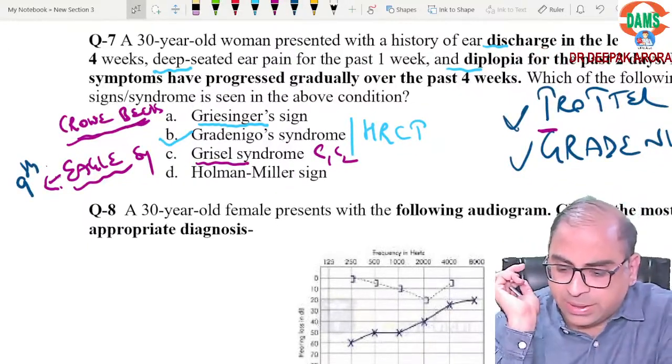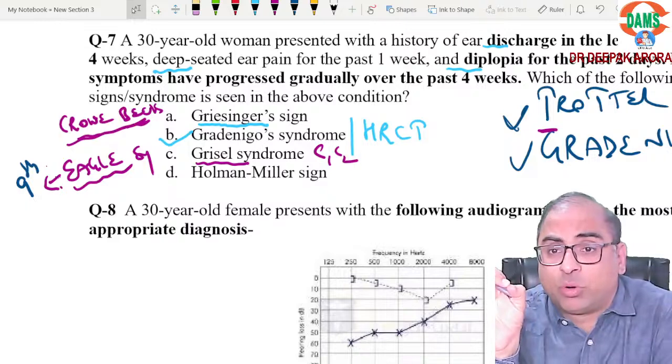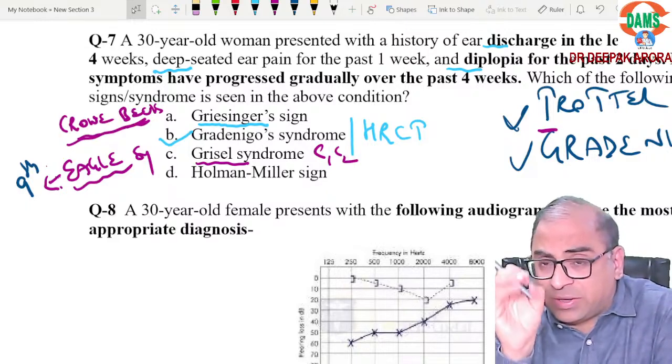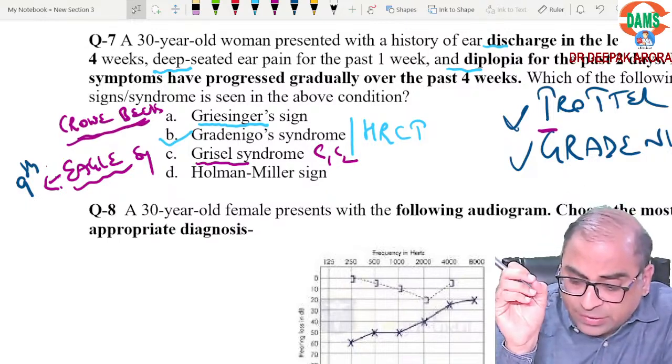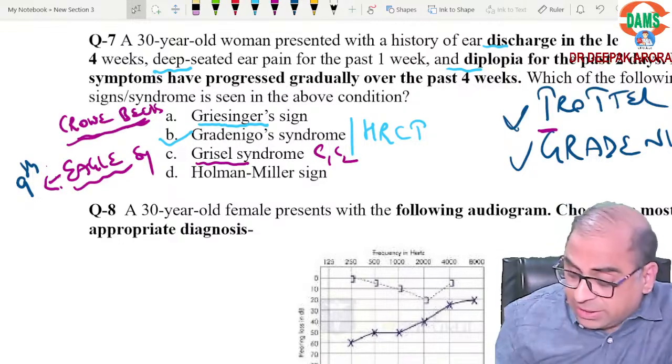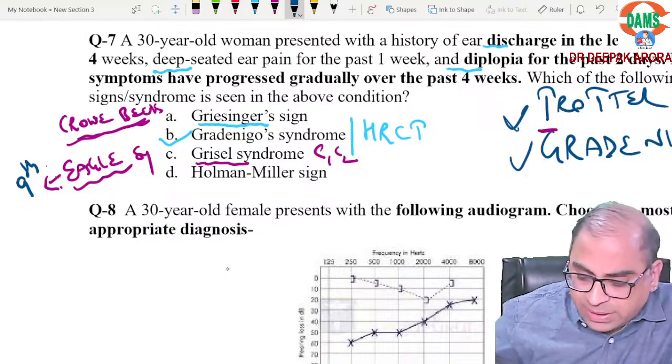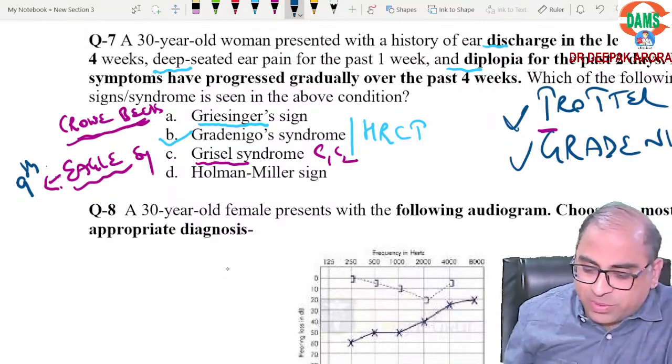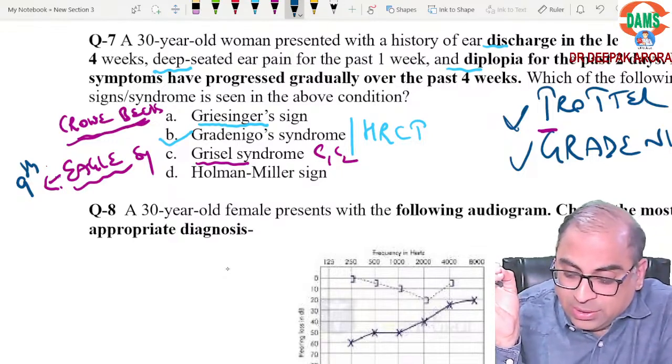Let's see who replies in the chat box. Grisel syndrome, that is atlantoaxial C1, C2 subluxation, is seen in which kids? It is seen in those kids who are suffering from. I'm waiting for a response. Yes, very good, Dr. Shubham. I love your comment, beta.